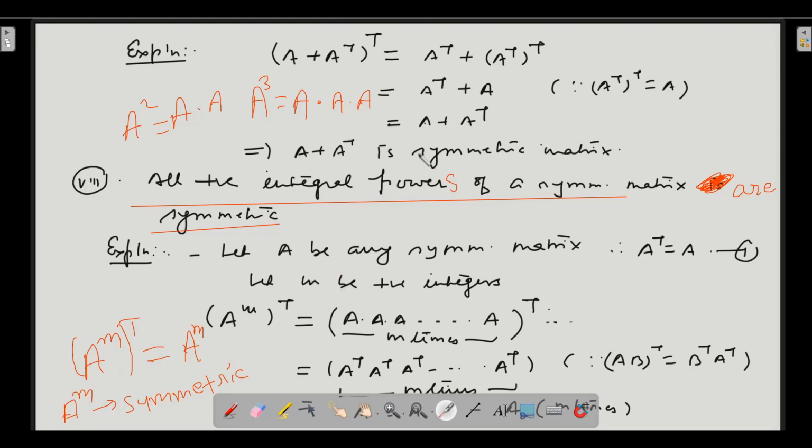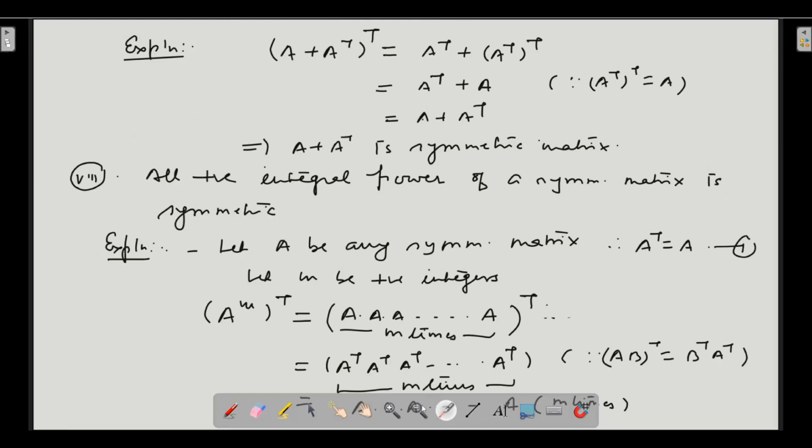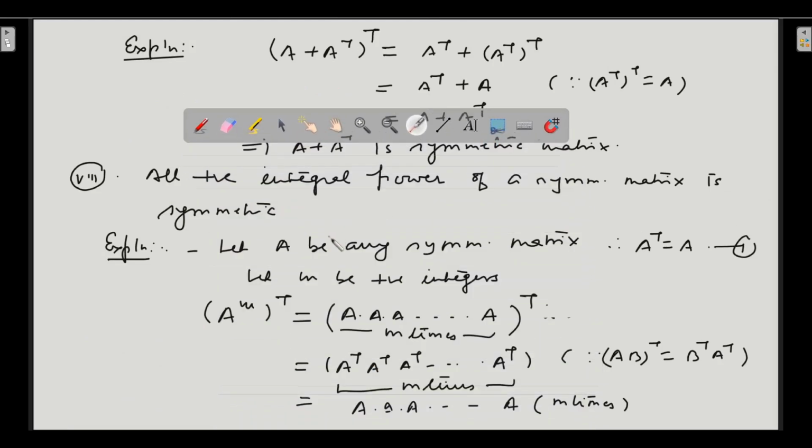Now let A be any symmetric matrix. So A is symmetric, we have assumed, so A transpose will be equal to A. Now m is a positive integer. So A to the power m transpose will be equal to A multiplied m times, whole transpose. Now we already know this property: AB whole transpose is equal to B transpose A transpose.